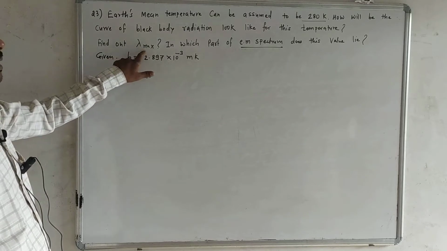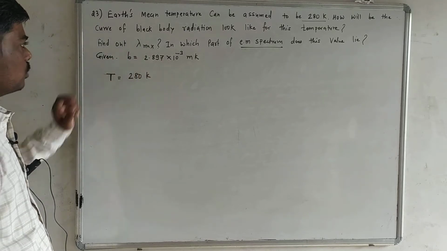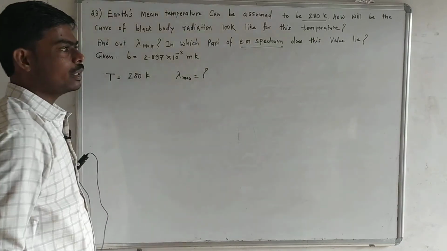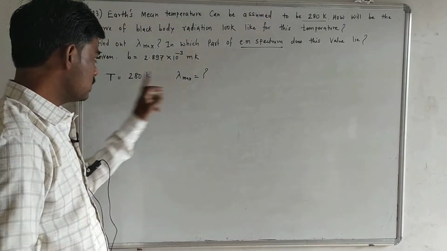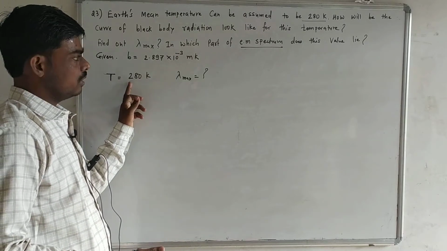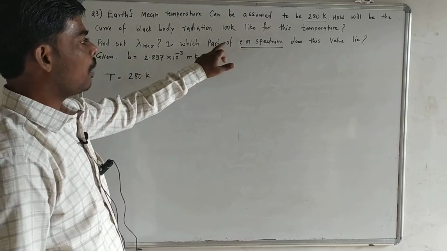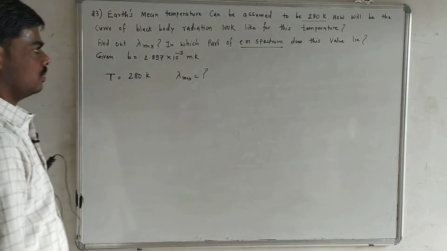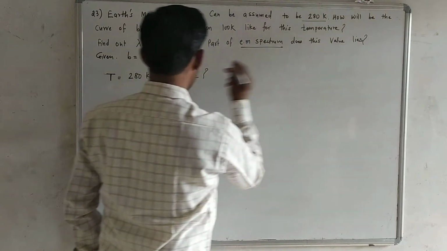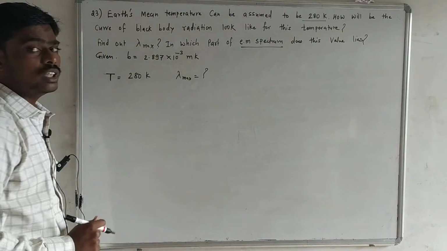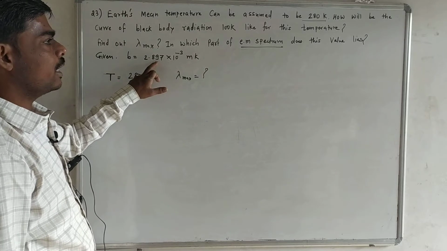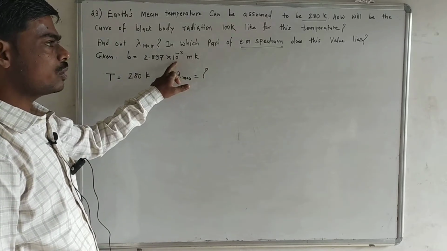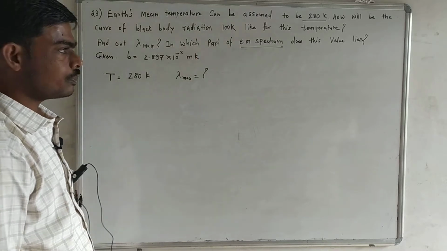Find out lambda max. This means for this temperature we have to find lambda max, the maximum wavelength emitted by radiation at that temperature, 280 Kelvin. In which part of the electromagnetic spectrum does this value lie? And here B is given to you. B means Wien's constant, 2.897 into 10 raised to power minus 3. The unit of Wien's constant is meter Kelvin.